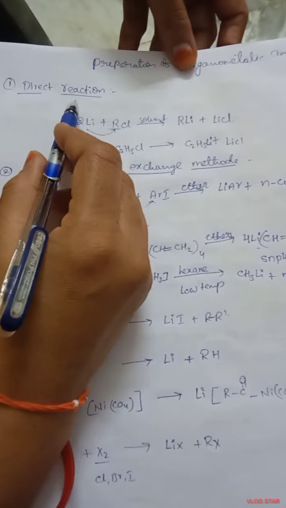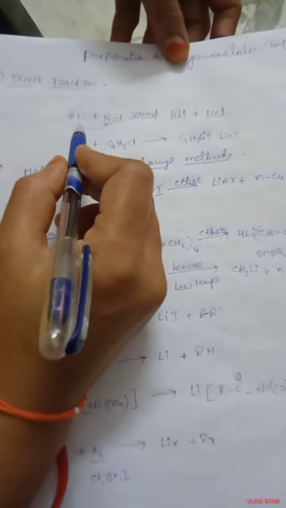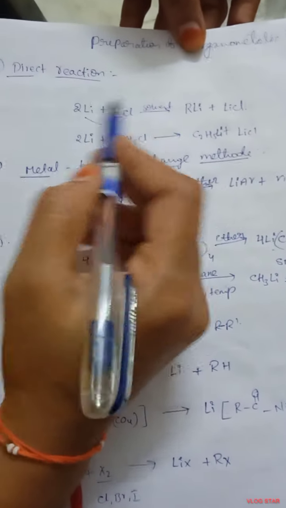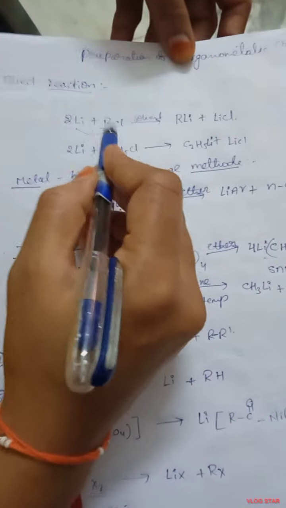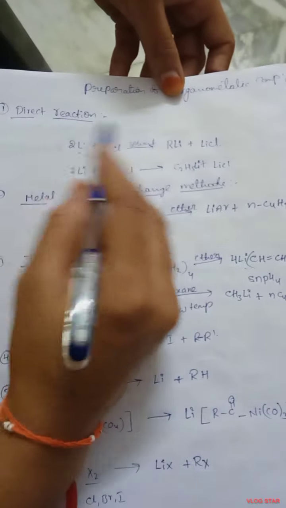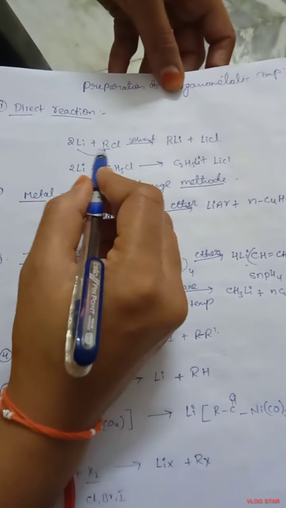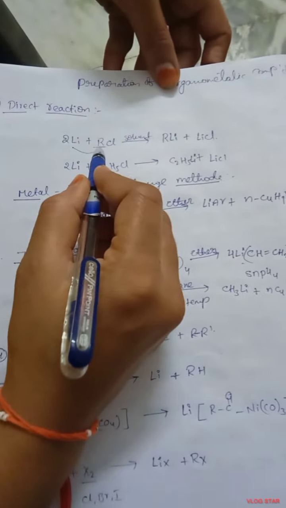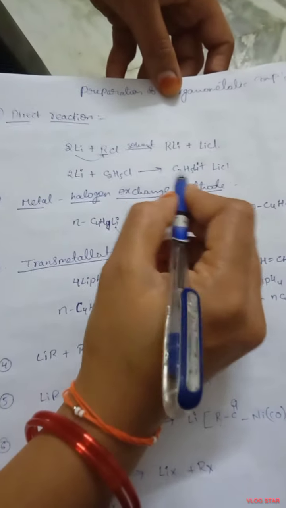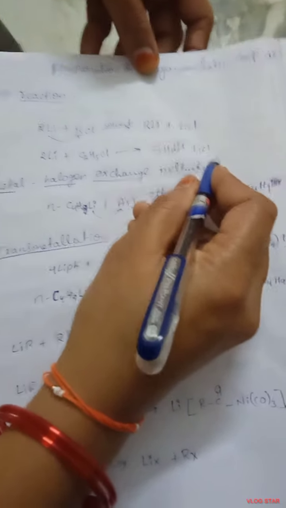Direct reaction. In this reaction, 2 moles of lithium react with alkyl halides in the presence of a solvent. We get alkyl lithium and lithium chloride. This is the direct reaction. The alkyl group here can be either an aryl group or an alkyl group. For example, 2 moles of lithium and ethyl chloride react, and we get ethyl lithium and lithium chloride. This is one reaction method, the direct method.